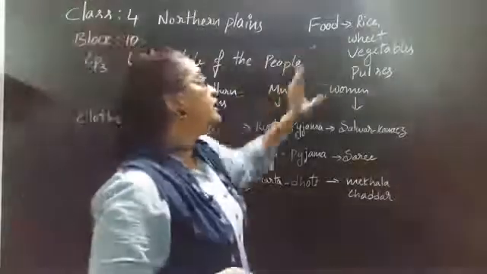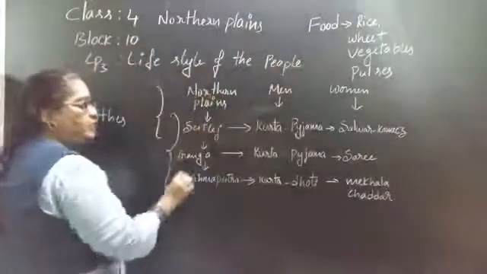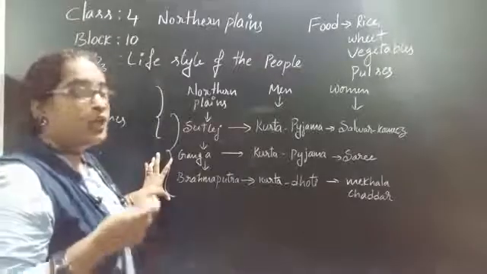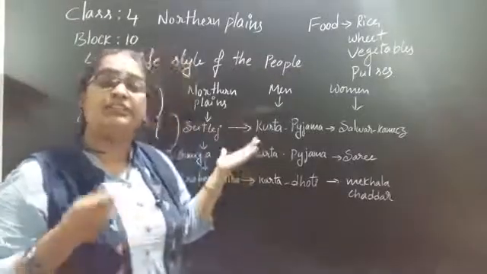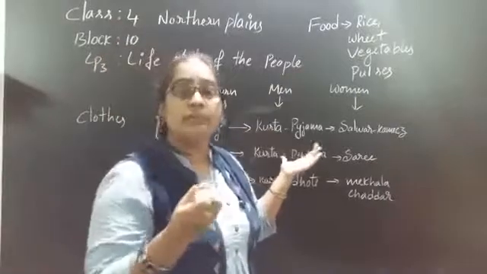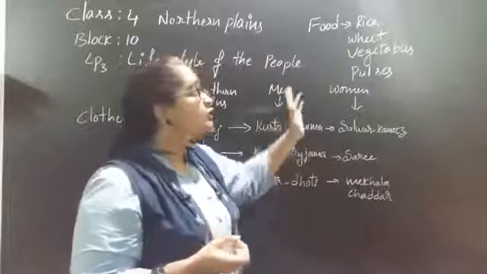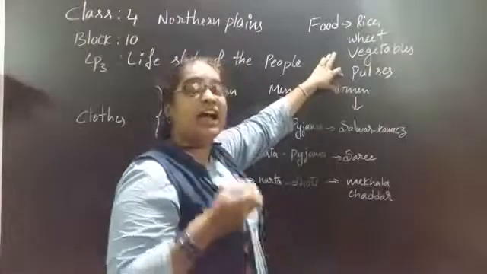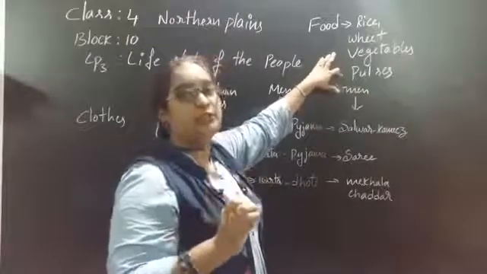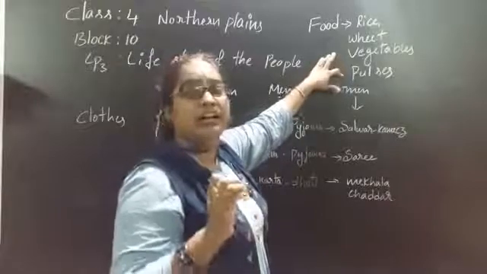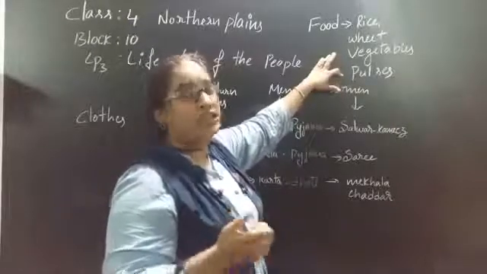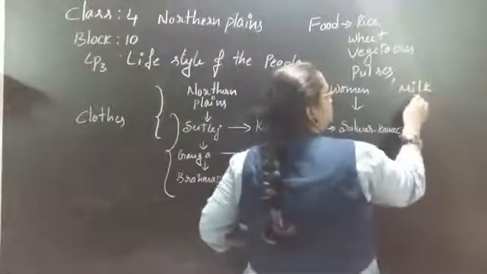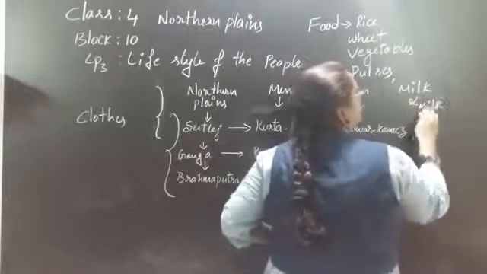So food items. What is common in these 3 basins? What will the people do in the Satluj, Ganga, Brahmaputra basins? Most of them are farmers. What we learned in the last class: when there are farmers, we can very commonly see cows and buffaloes in those places. So the people eat food like rice, wheat, vegetables, pulses, and they will take milk and milk products also, because they all are farmers and it is very common to have cows and buffaloes. So can we say that we can see milk and milk products also? Yes.